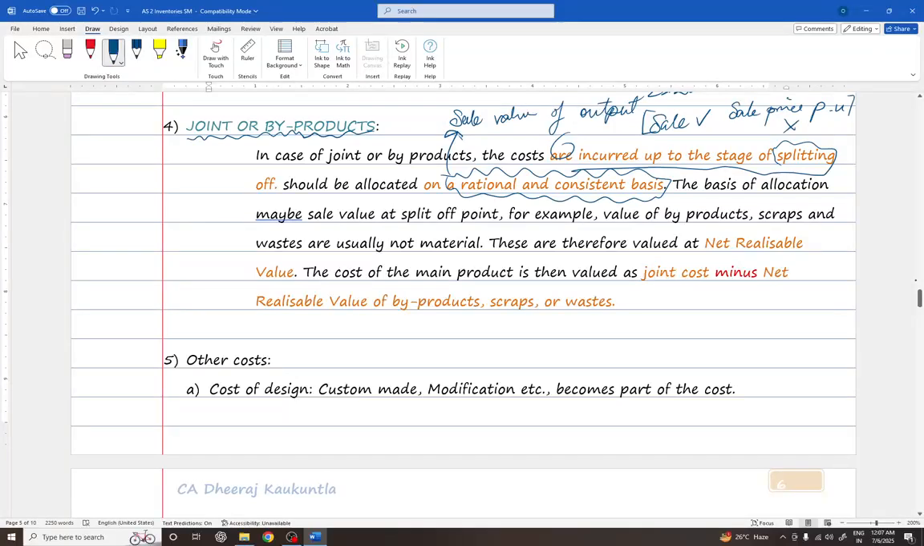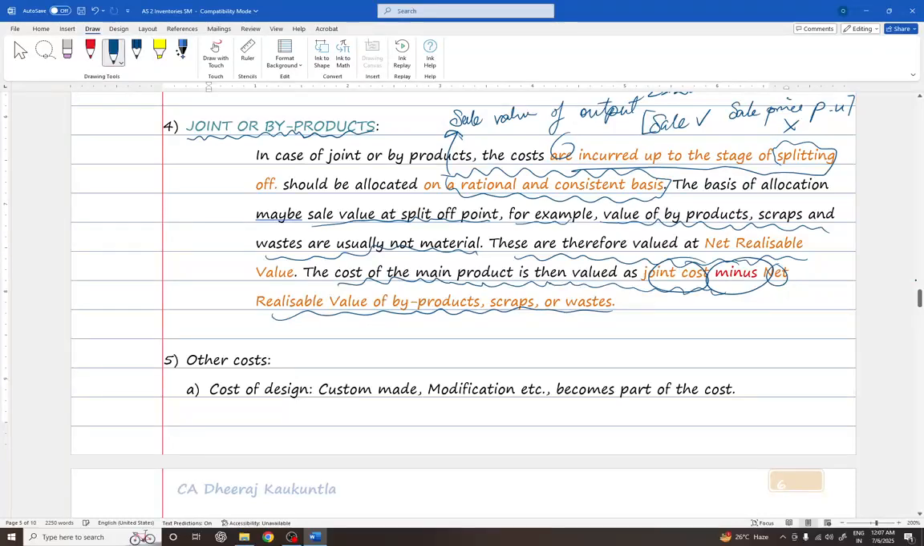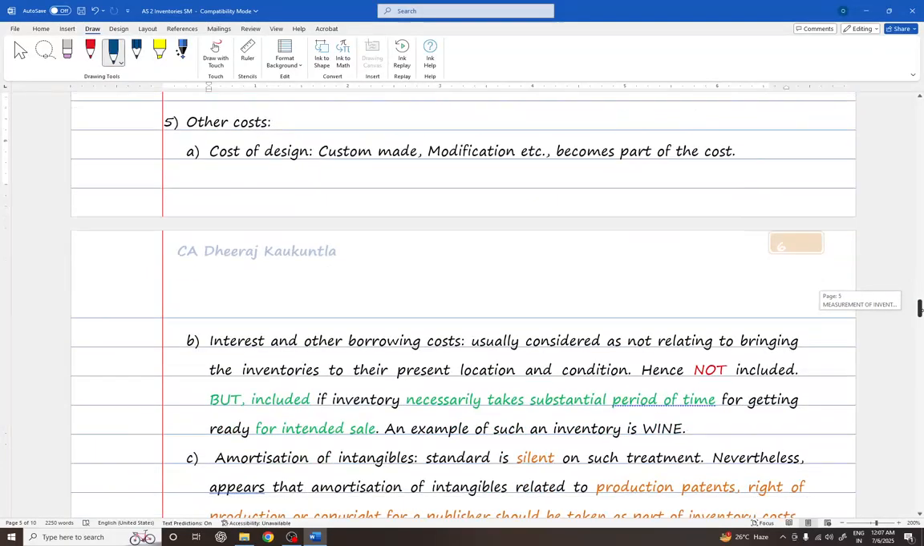Now, the basis of allocation may be the sale value at the split off point. For example, the value of byproducts, scraps, and wastes is usually not material. These are therefore valued at net realizable value. The cost of the main product is then valued as joint cost, that is total cost, minus the net realizable value of the byproducts, scraps, and wastes.